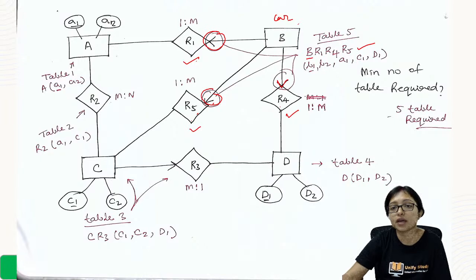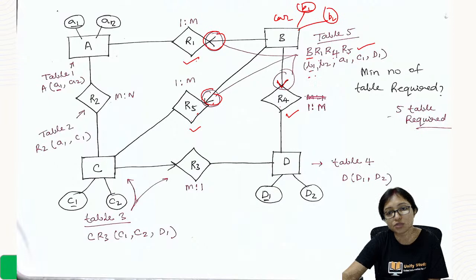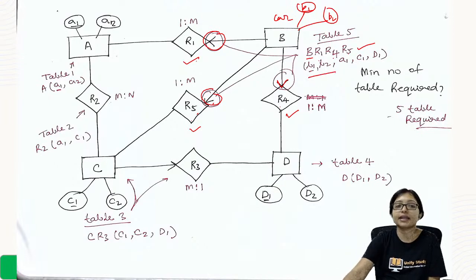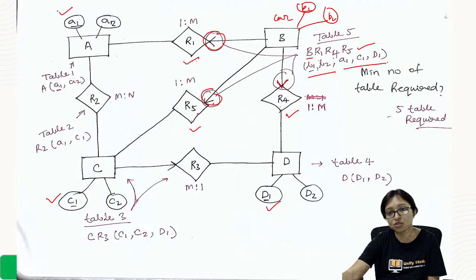So B will be combined with R1, R4, R5. In the B there were the keys, B1 and B2, 2 keys. It will be as it is, B1 and B2. After that from every one I will take the key attribute, that is A1, C1 and D1. In this way we will make table number 5.